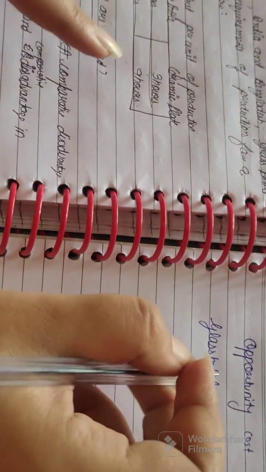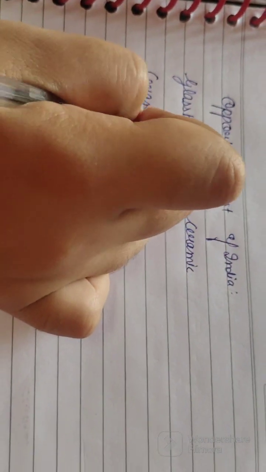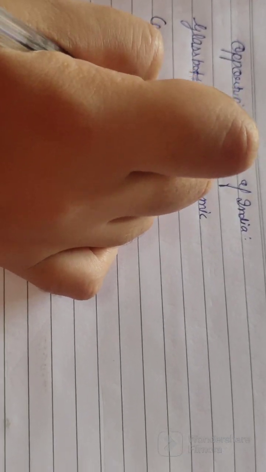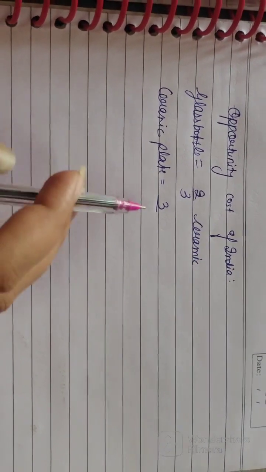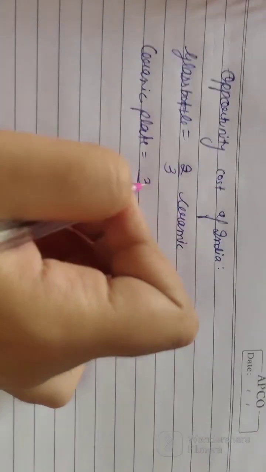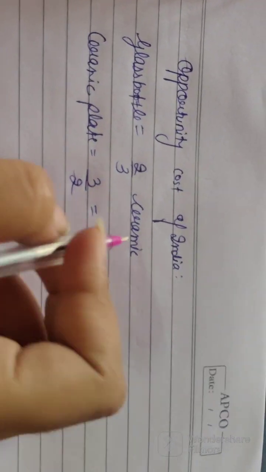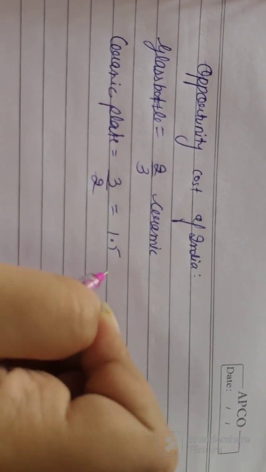And for ceramic plate, it needs 3 hours, but the glass bottle in India can be produced in 2 hours. So if we take 3 hours of glass bottle production, then we can produce 1.5 glass bottles.